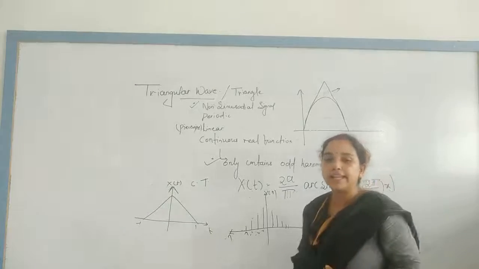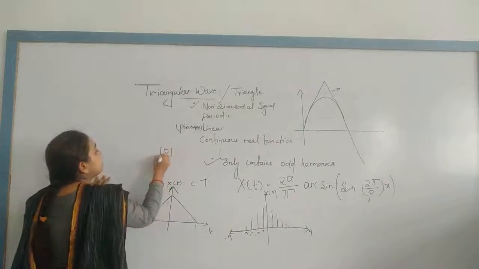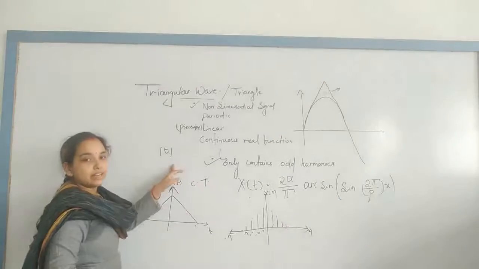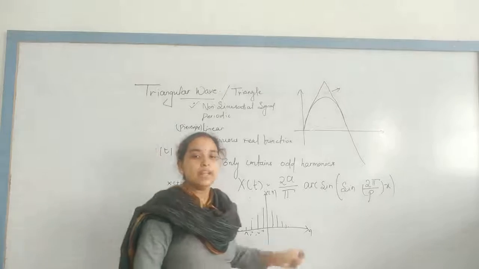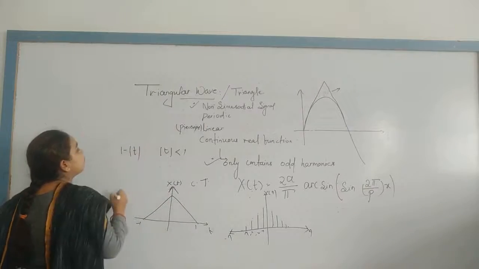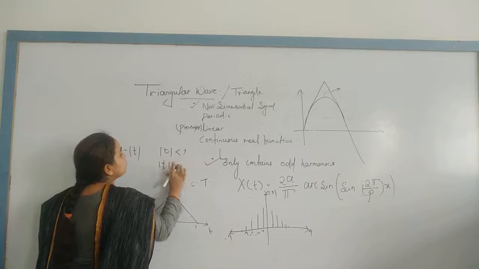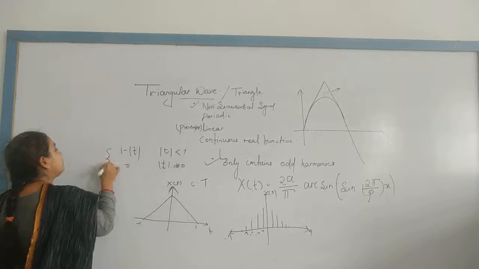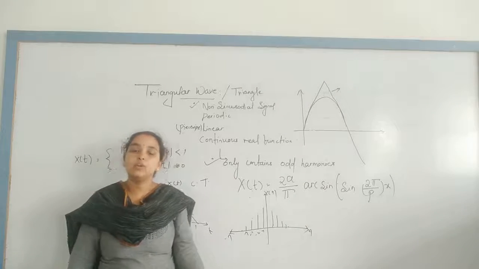According to the mathematics, I can write that if the magnitude of t is less than 1, at that time it is 1 minus mod of t. If it is mod t greater than or equal to 1, at that time it is 0. This is nothing but x of t as a triangular waveform.